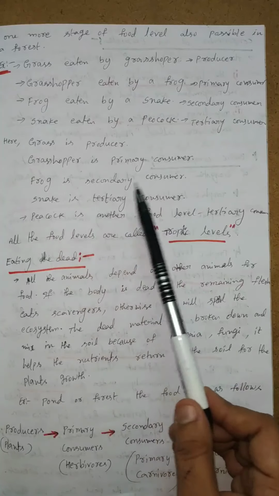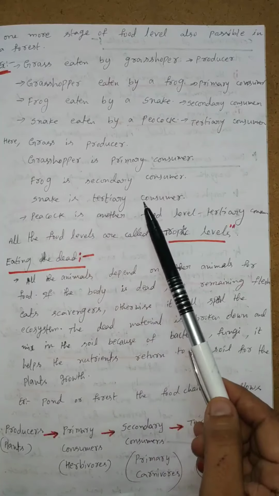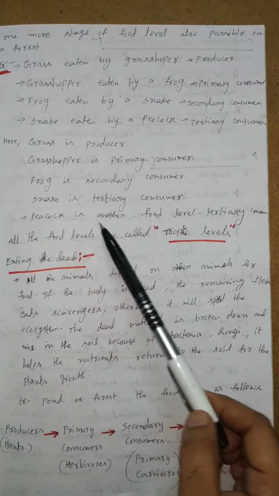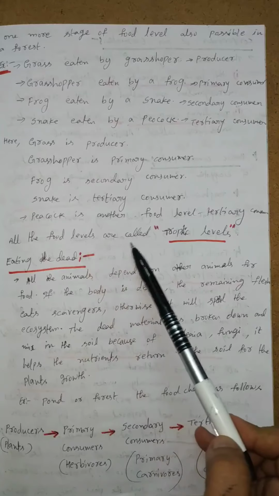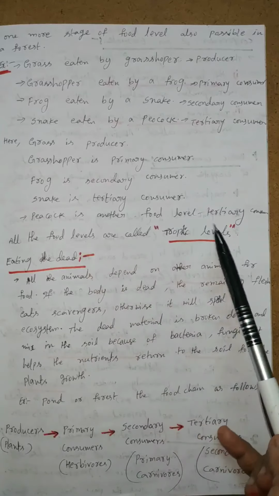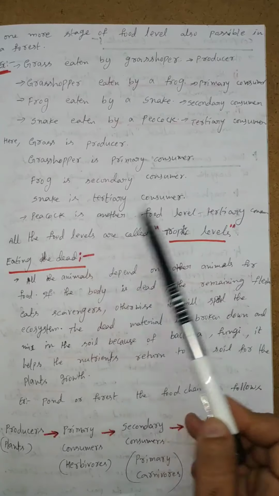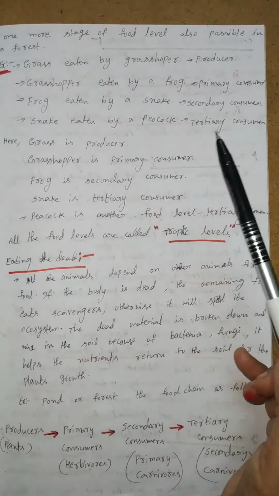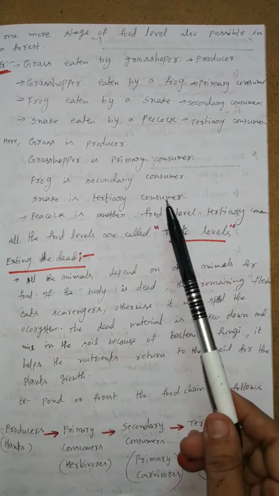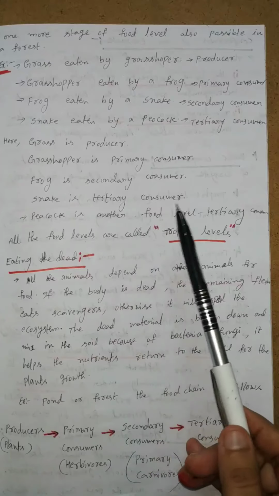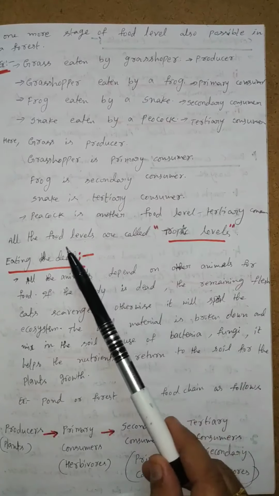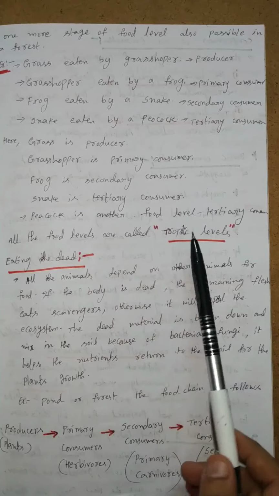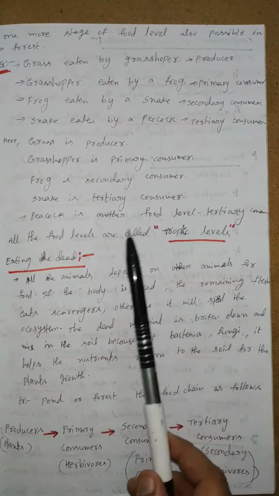Snake is the tertiary consumer. Here the peacock is another food level. All the food levels are called trophic levels. All the food levels means producer, primary consumer, secondary consumer, tertiary consumer. So these food levels are called trophic levels.